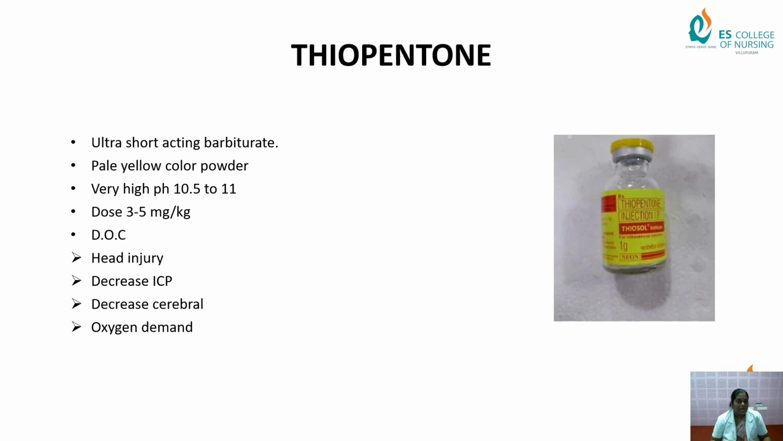Okay. Next, first we see the intravenous anesthetic agent thiopentone. Okay, it is an ultra short acting barbiturate. It comes under the barbiturate classification and is a pale yellow powder, available in amber, with a very high pH of 10.5 to 11, and the dosage is 3 to 5 mg per kg for adults. Okay, thiopental is the drug of choice, mostly used in head injury, and in patients needing decreased intracranial pressure and decreased cerebral oxygen demand.